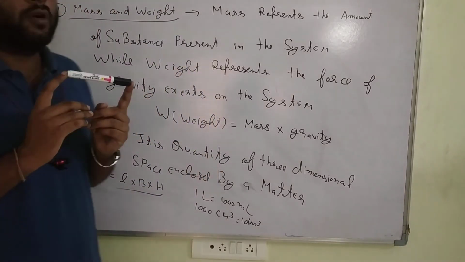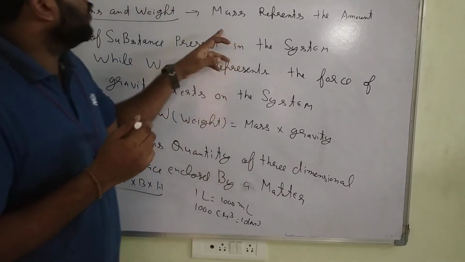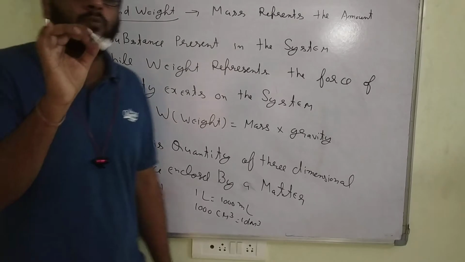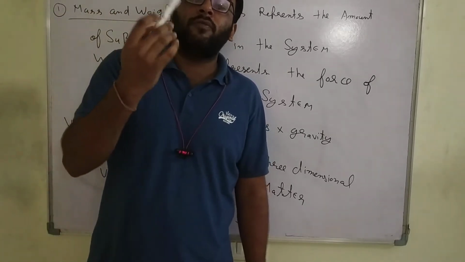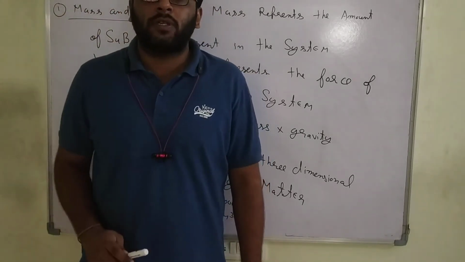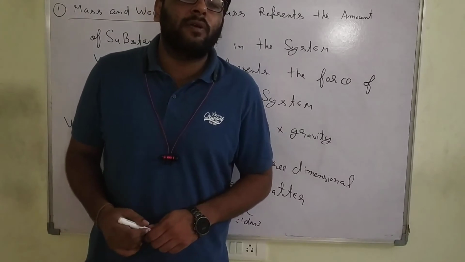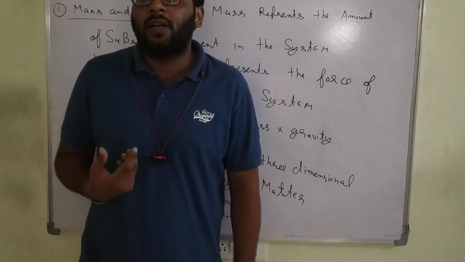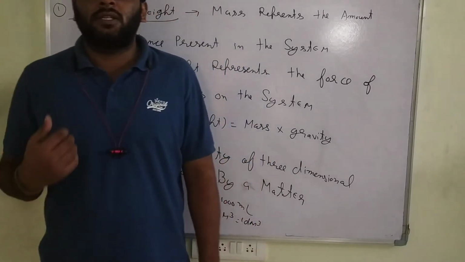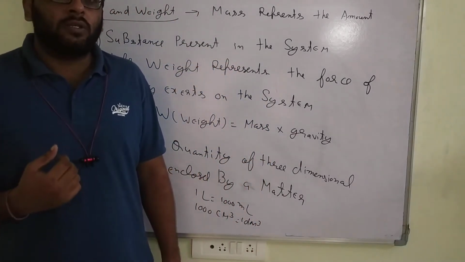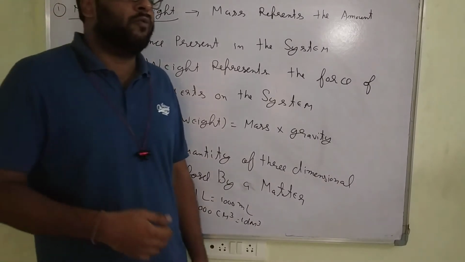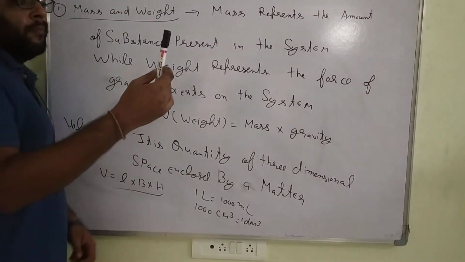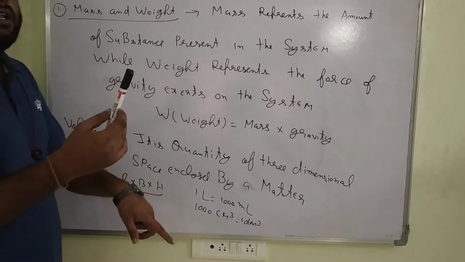What I am trying to say? Mass represents the amount of substance present in the system. Suppose I am talking about this system, it is everywhere the same. The mass is always fixed. What is the difference between mass and weight? What we generally consider as weight, like 1 kg, what is 1 kg? Here it is the mass multiplied by the gravity constant.